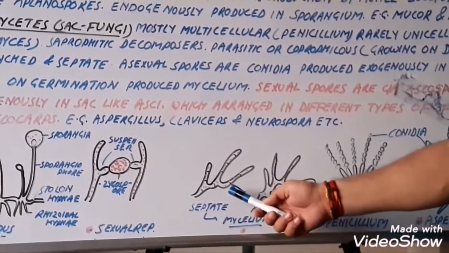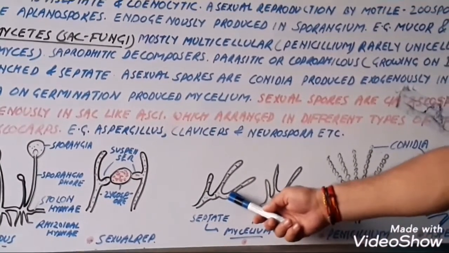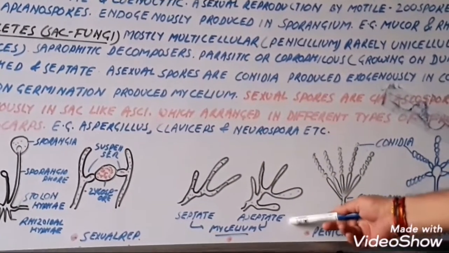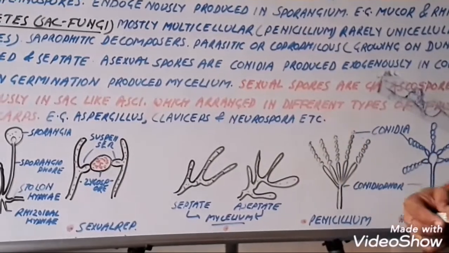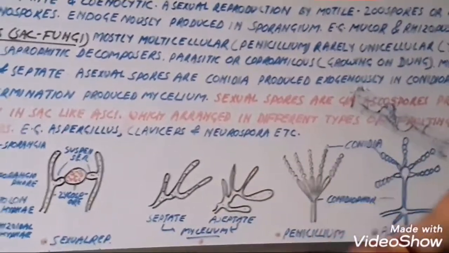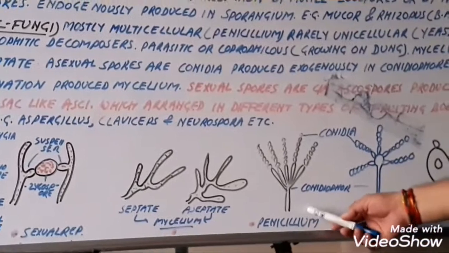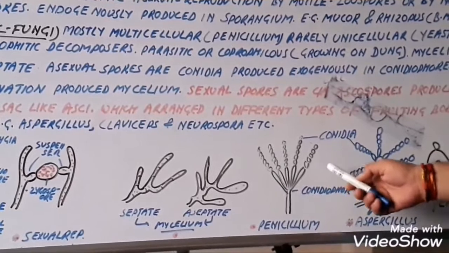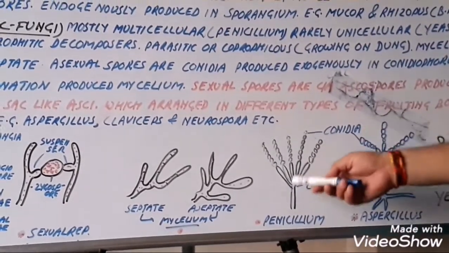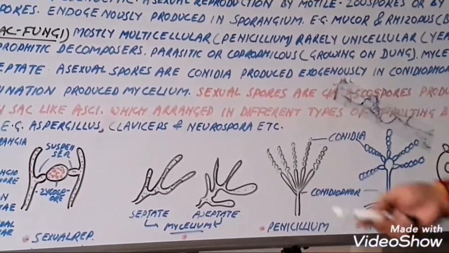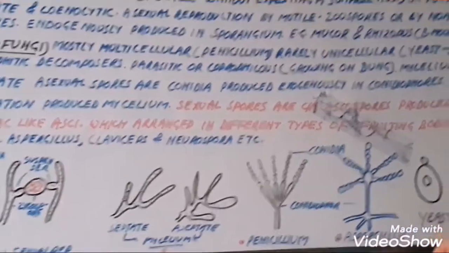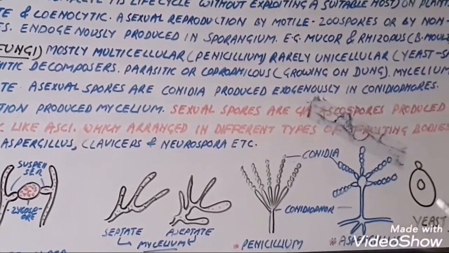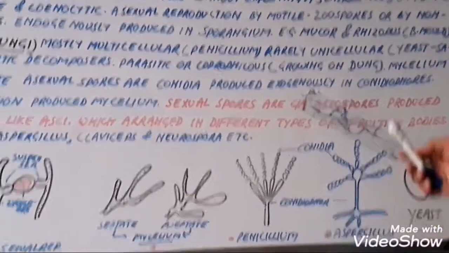This is the septate mycelium. Here septa are formed just like this. These are the septa. And this is aseptate mycelium. So don't be confused in the terms septate and aseptate. Penicillium, this is the conidiophore and these are the conidia. Vegetative propagation takes place whenever these conidia detach from the parental body and grow into a new individual. This is Aspergillus. Here these are the conidia and this is the conidiophore. This is the unicellular yeast. So these are some examples.